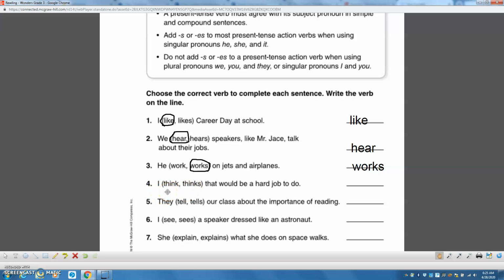So in your notebook, you don't have to write out the whole sentence. I just want you to write the pronoun with the correct verb. So you're going to either write I with think or I with thinks, they with tell or they with tells. Same thing with the next two sentences. Write the subject pronoun with the correct verb that it agrees with. Go ahead and pause the video, do these numbers 4 through 7, and then play the video when you're done.